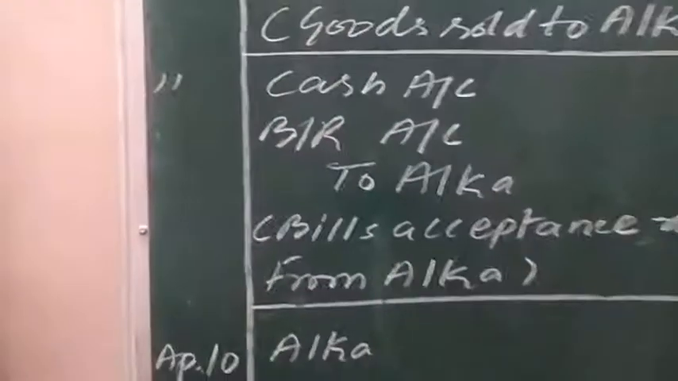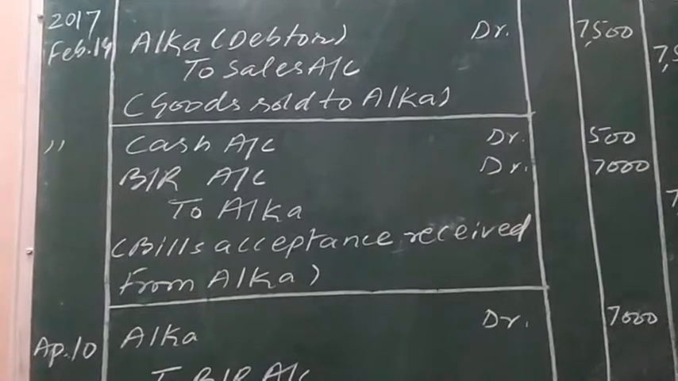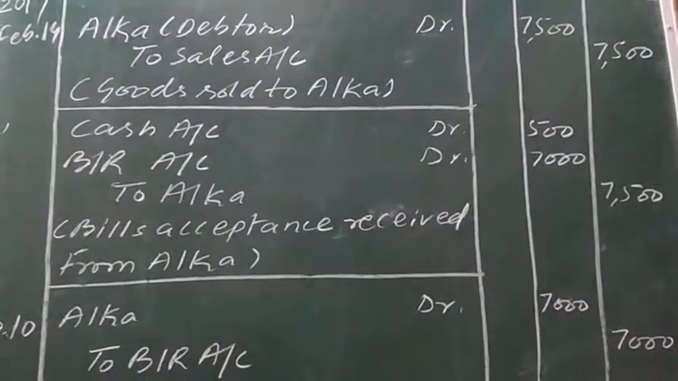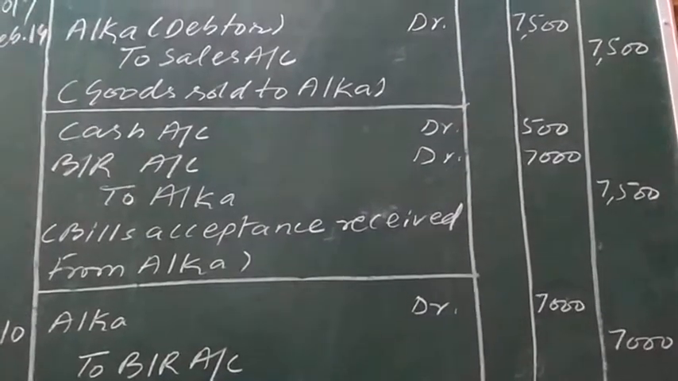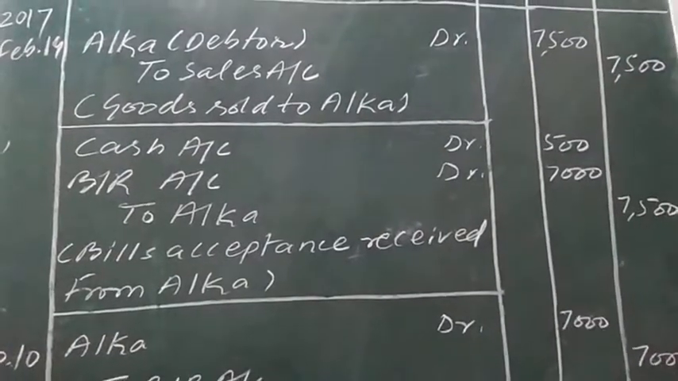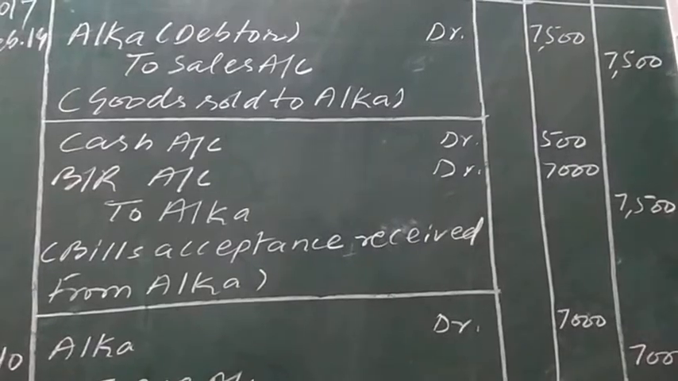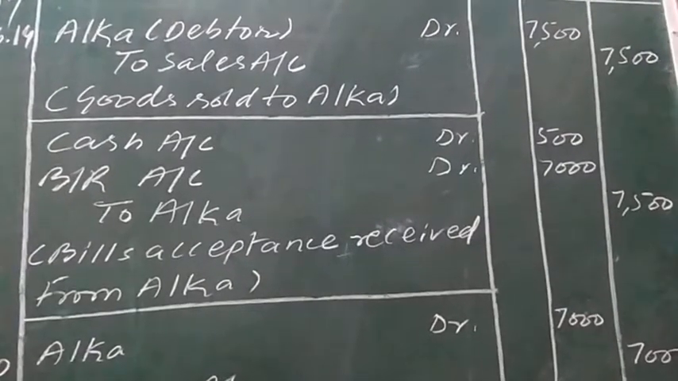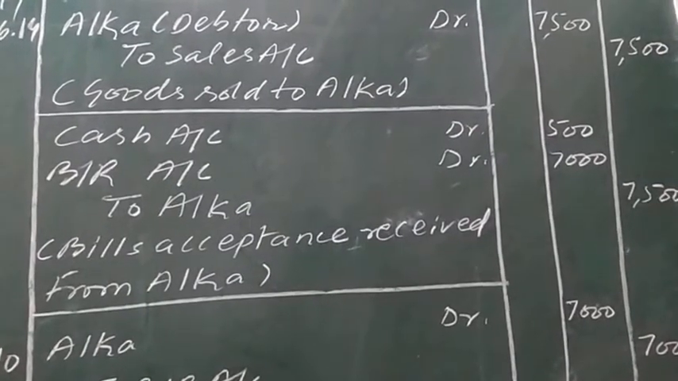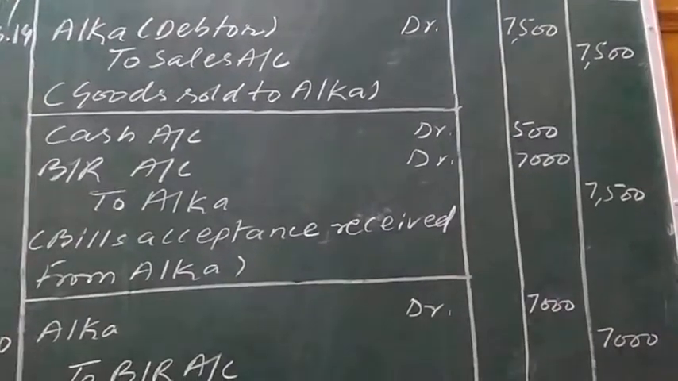The journal entry for receiving cash from Alka and the bill acceptance received from Alka will be joined together, and the entry so formed will be cash account debit to Alka. Cash account debit means the asset cash is increasing, and it will be shown on the debit side, and Alka, the debtor, is decreasing by the same amount of cash received from her. Including the remaining amount, that is 7,000 rupees, bill acceptance was received from Alka.